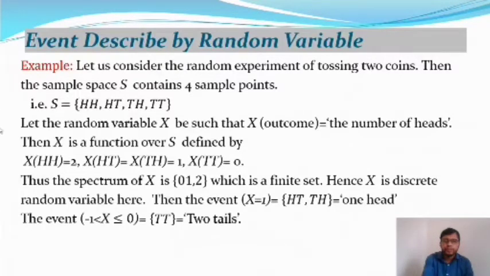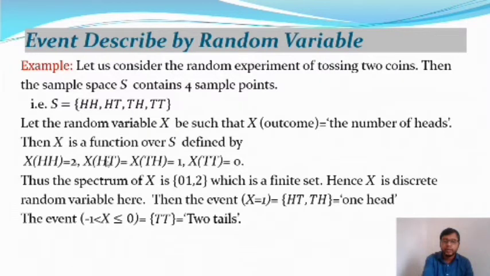So X is a function over S, and it is defined on the subset of capital S. Here X is the outcome and it is the number of heads. In the first one, the total number of heads is 2, so X of head head is equal to 2. In the second and third samples, the number of heads is 1.